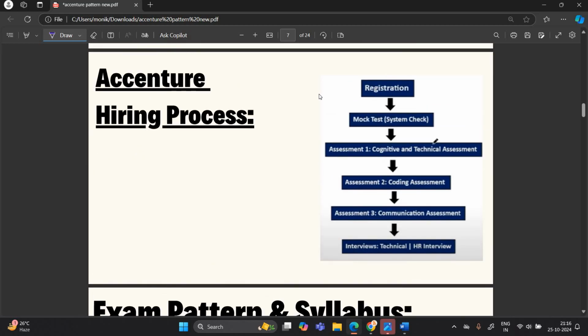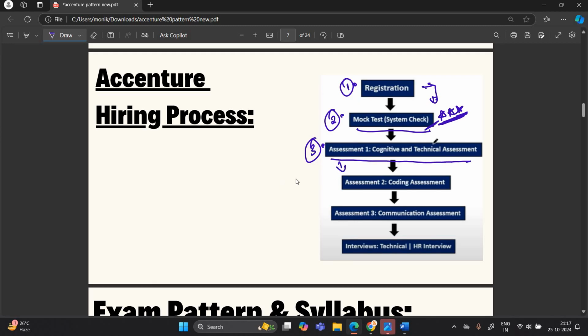So the Accenture hiring process consists of some parts. First is your registration. If you are eligible, you will receive the test update, that is an exam slot. Mock test is very important. I am requesting all of you to do the mock test, which is a system check. After that your first assessment will be there, cognitive and technical.